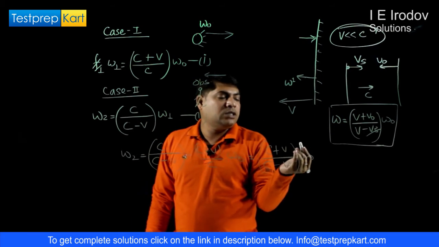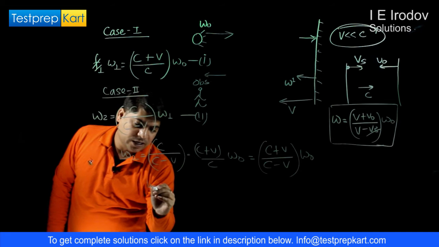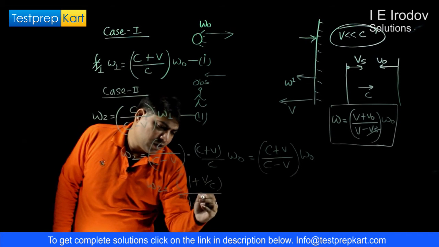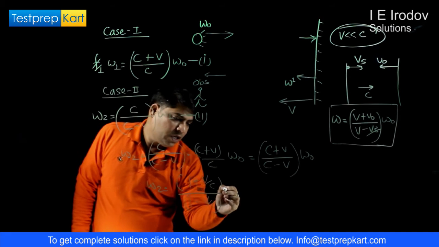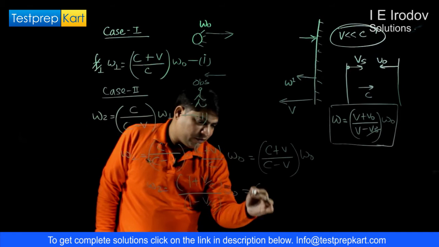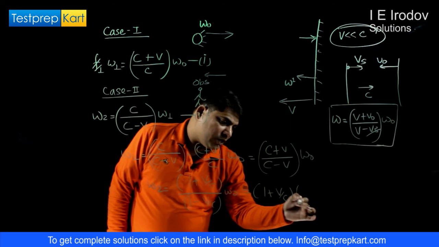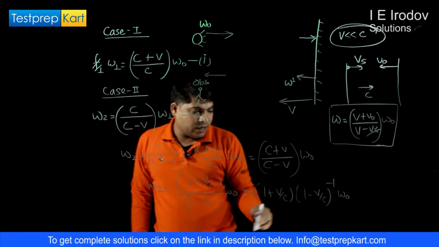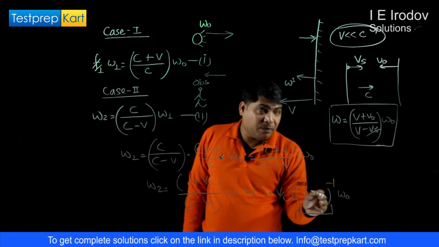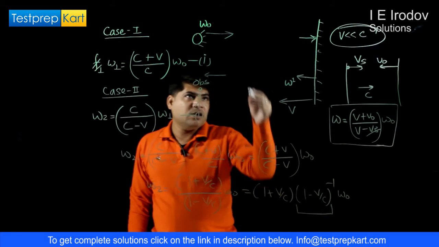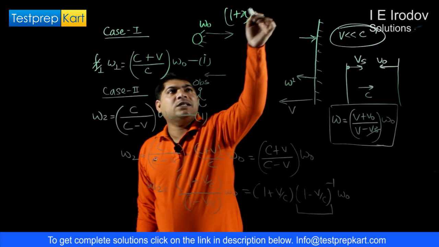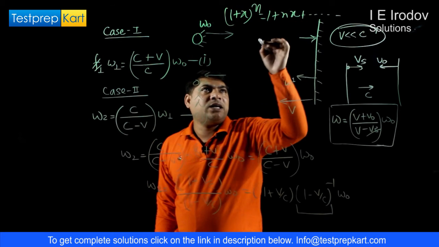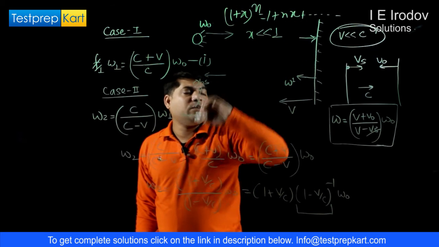So we can take out c from the numerator and denominator, and write this as 1 plus v over c over 1 minus v over c, into omega naught. We can further simplify that to 1 plus v over c into 1 minus v over c to the power minus 1, into omega naught. Now we can perform a binomial expansion of this term using the concept that 1 plus x to the power n is equal to 1 plus nx, and we ignore the higher order terms if x is very much smaller than 1.